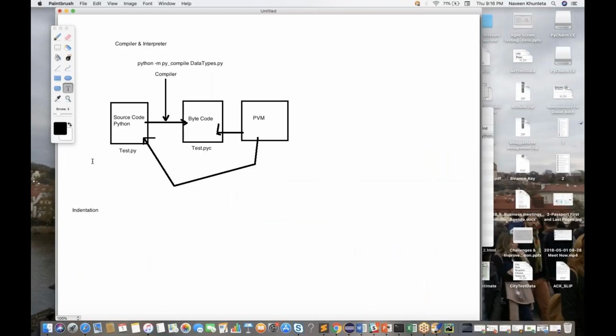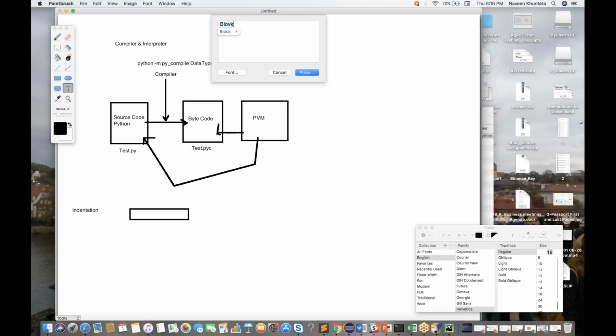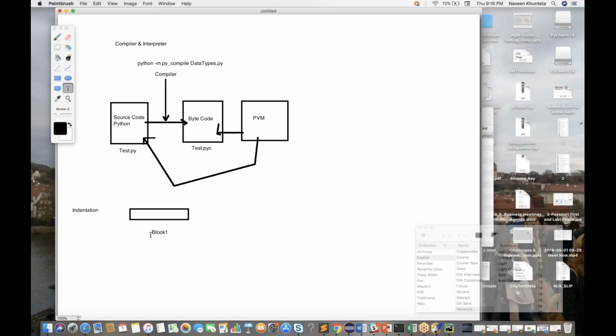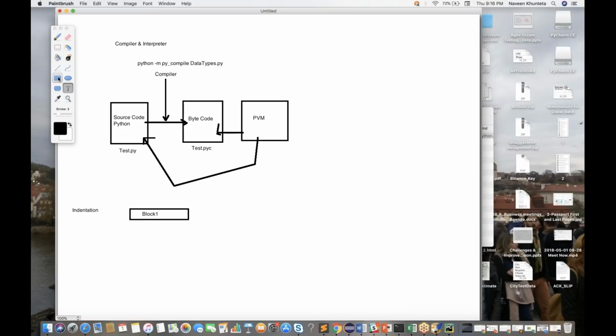Whenever we write code, there are a number of blocks available, right? Let's see, this is my block number 1. A block can be any programming code: a function, an if else condition, a for loop or whatever. Right now you have to understand this, guys. Block 1 has some sub block that is called block number 2.